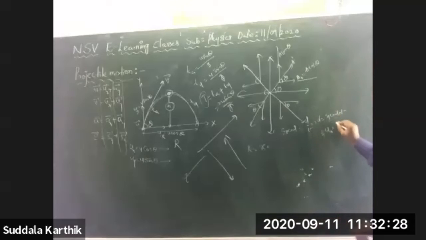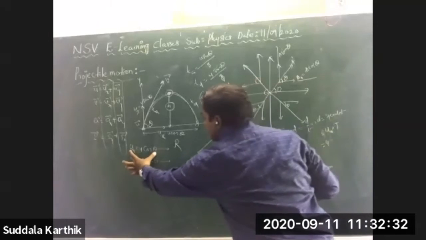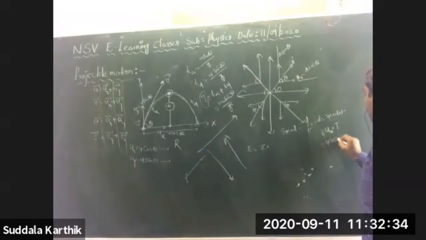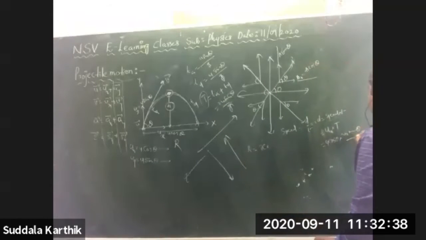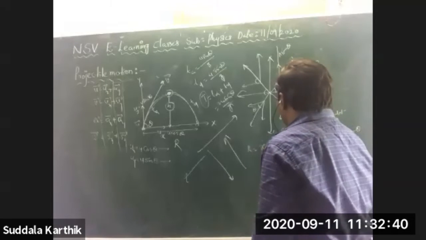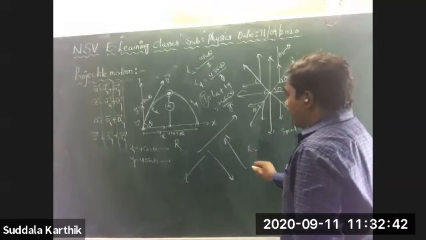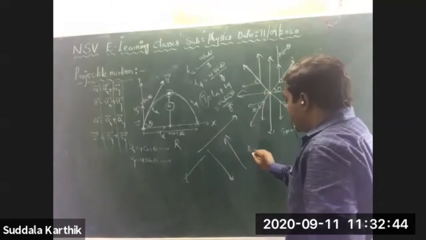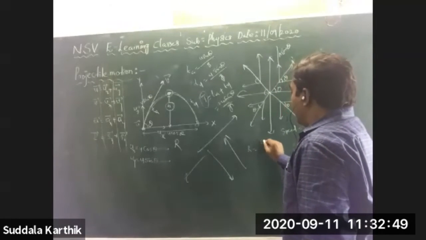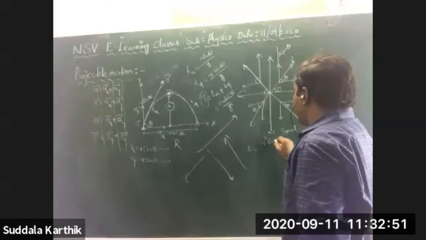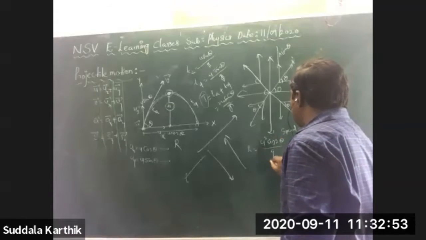Here, time of flight, I have discussed the time of flight. I am substituting capital T. So ux is how much? You know very well, ux is u cos theta into t. T is how much? 2u sin theta by g. By substituting all those things, after the calculation you will get the range R equals u square sin 2 theta by g.